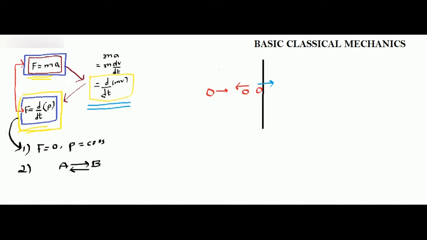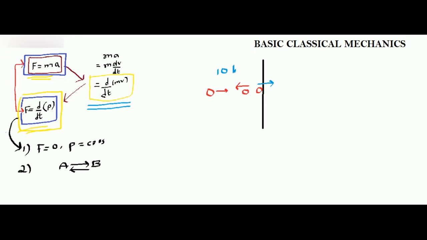Consider the ball had some momentum 10. So what is momentum? Momentum is mass times velocity. Agreed? So what will be the unit of momentum?